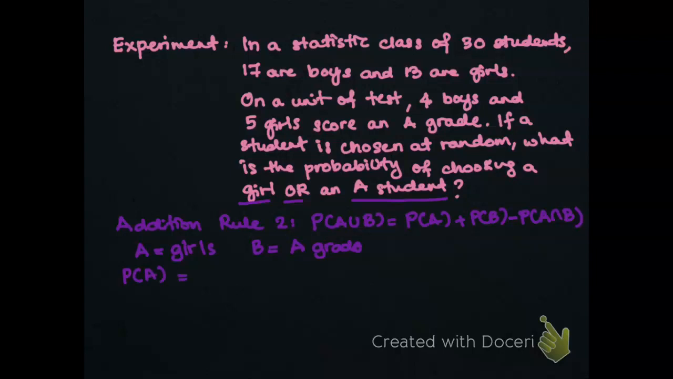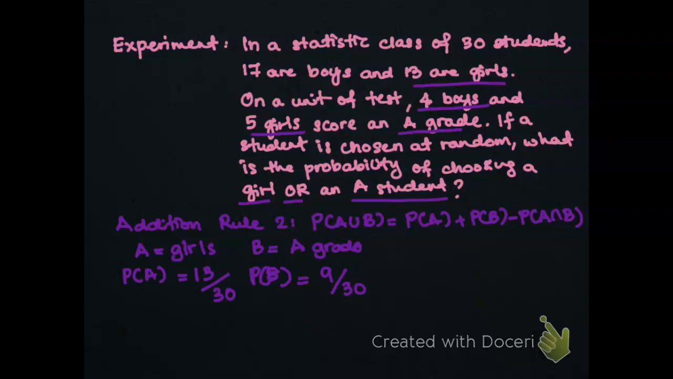So what is the probability of the girls? We have 13 girls in the class, so 13 over 30. As for B, the A grade, how many students have grade A? You have 4 boys and 5 girls. So now the probability of B will be 9 over 30.